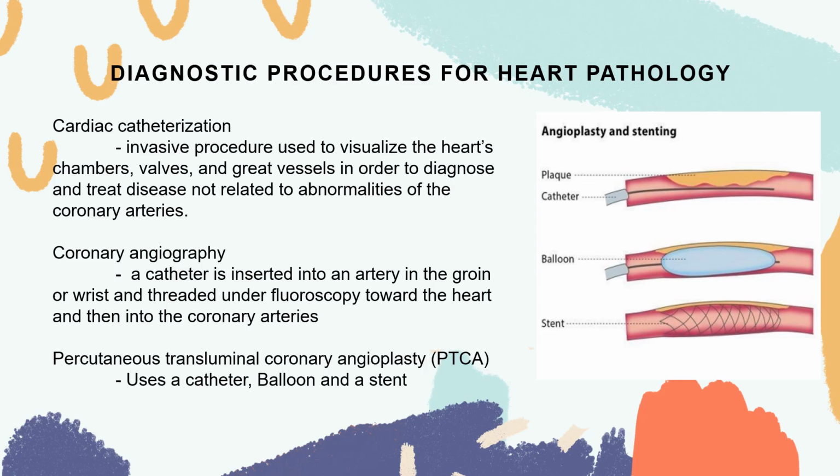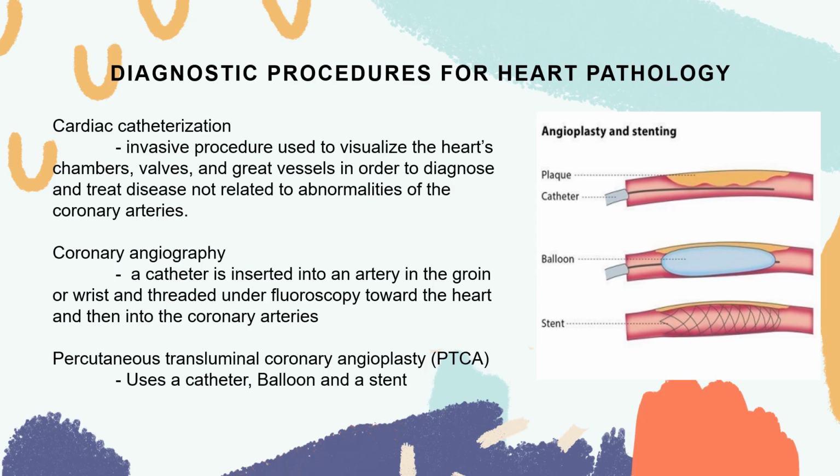So next, your percutaneous transluminal coronary angioplasty, or your PTCA. It is another procedure. In one variation of this procedure, a balloon catheter is inserted into an artery of the arm or the leg and gently guided into the coronary artery. While a dye is released, your angiograms or your videotapes or the X-ray of the blood vessels are taken in order to locate where the plaque is or where the obstruction is.